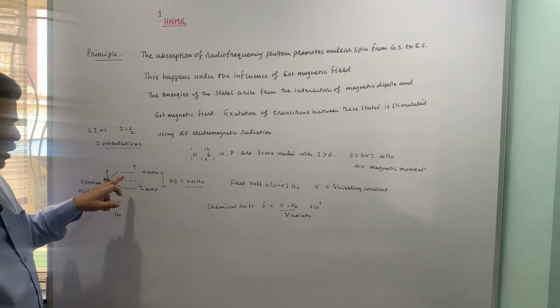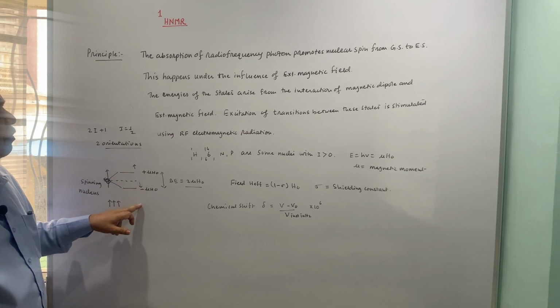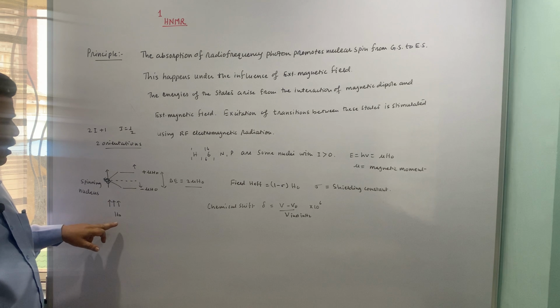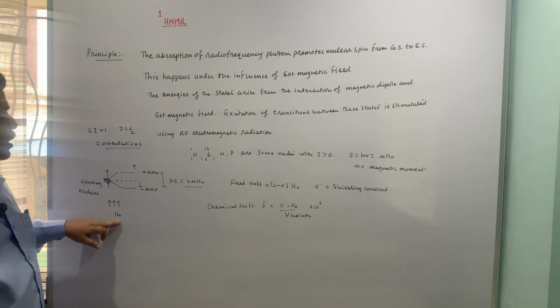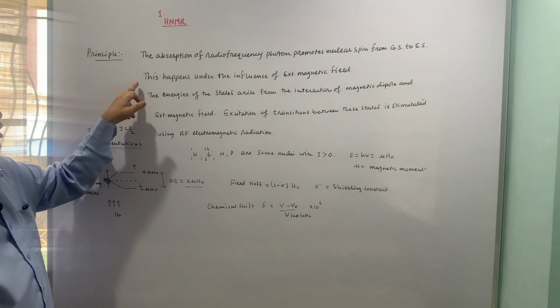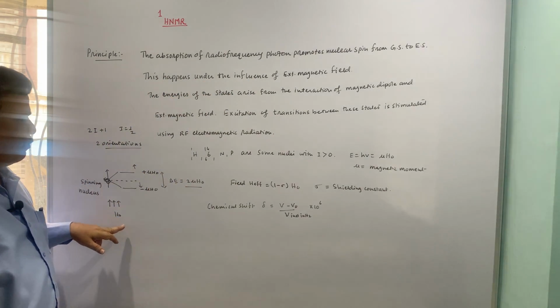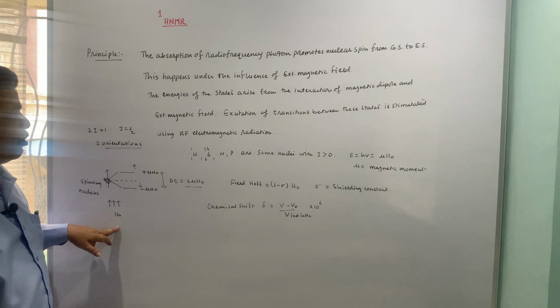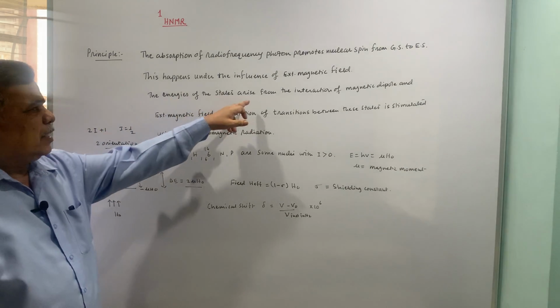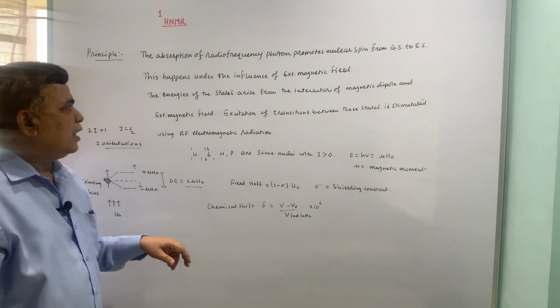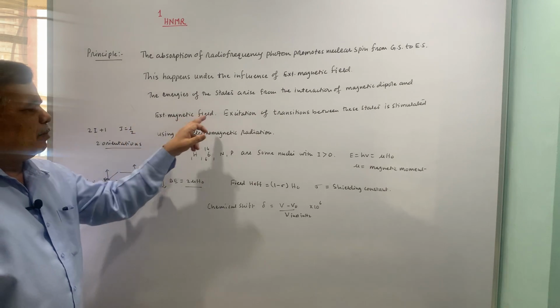These energies are possible only under the influence of an external magnetic field. Here this happens under an external magnetic field of 14 Tesla or 14,000 Gauss. The energies of the states arise from the interaction of the magnetic dipole and the external magnetic field.